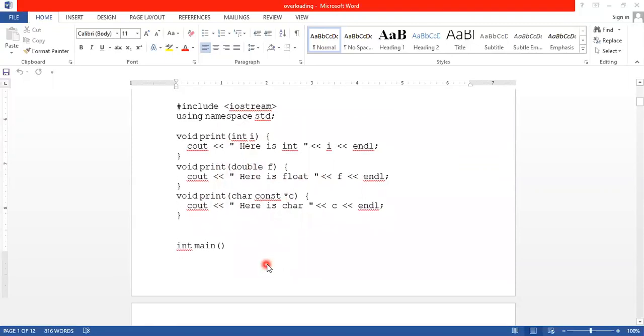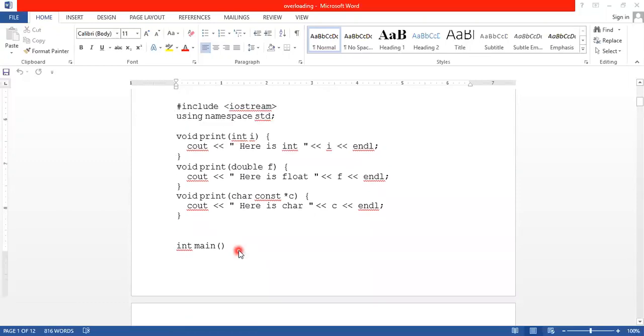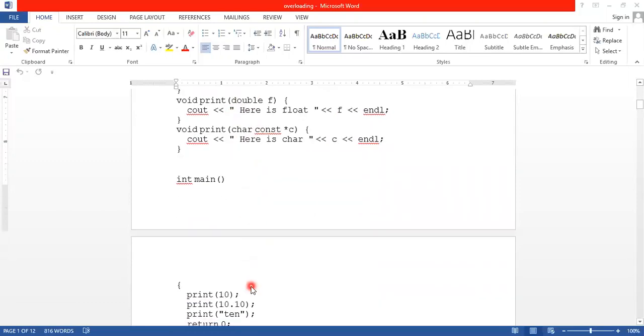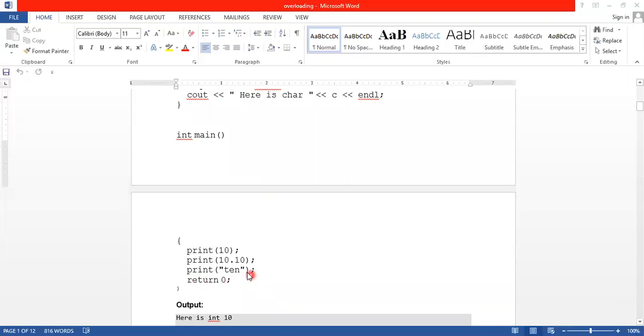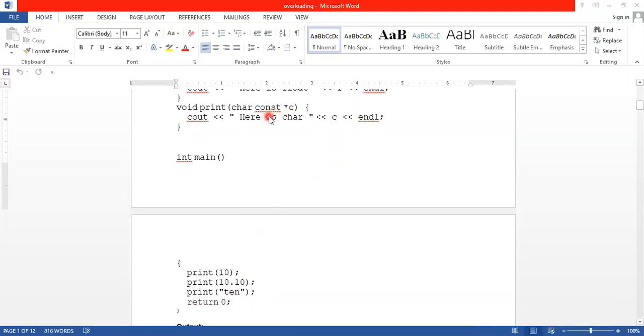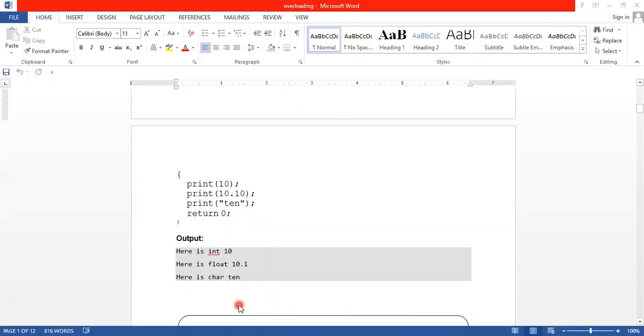So this is called function overloading. Therefore, 10, so an integer value is passed here. Similarly, 10.10, so a double value is passed here, and then a character value is passed here. The same function but different data types. So this is called function overloading.